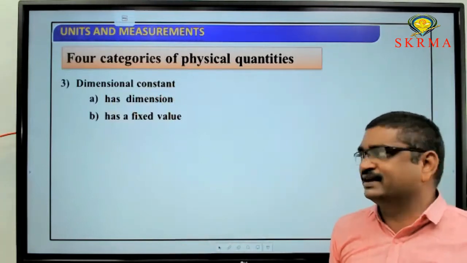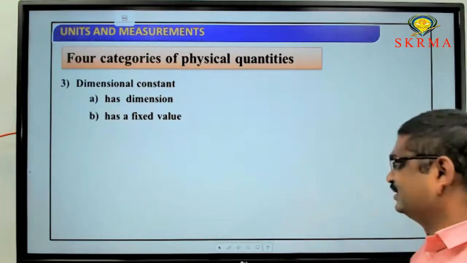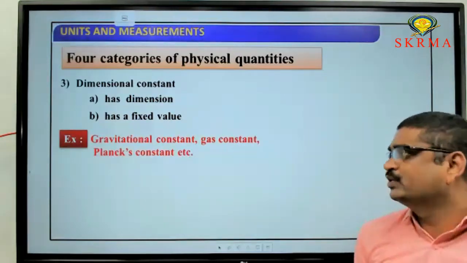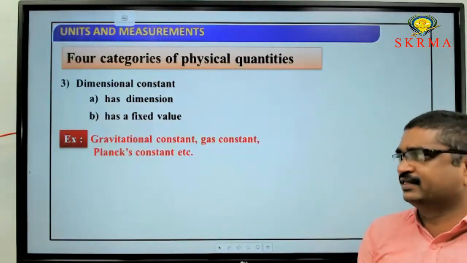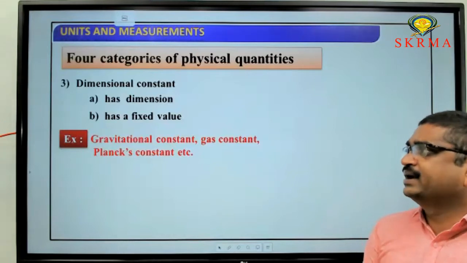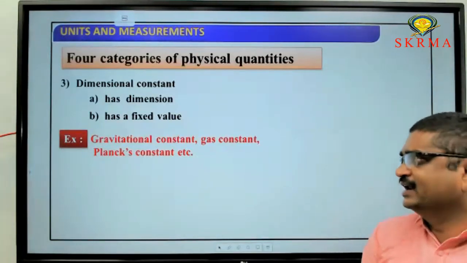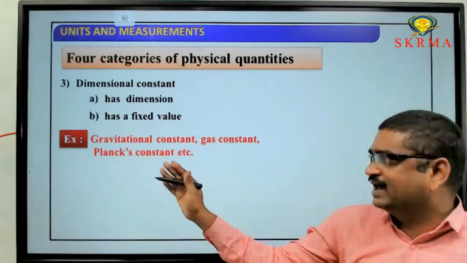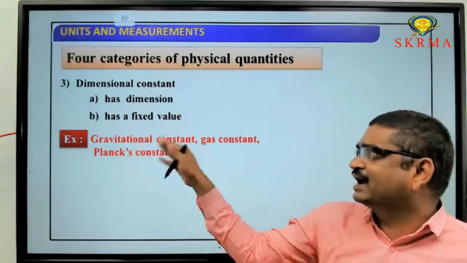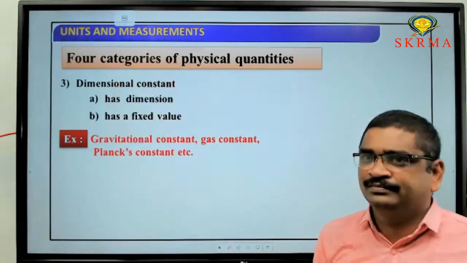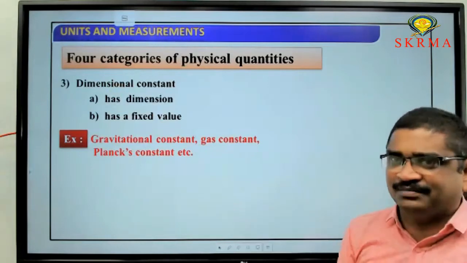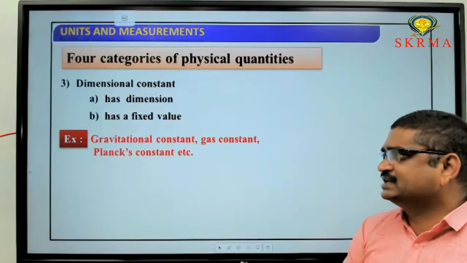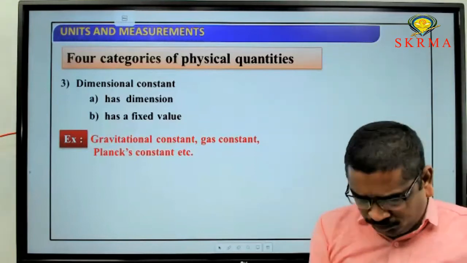What are the examples for that? Can you give an example? Gravitational constant, universal gas constant, and Planck constant are examples of dimensional constants. Values are fixed for the gravitational constant, gas constant and Planck constant, and all of these have a dimensional formula. So a dimensional constant has a dimension as well as a fixed value.